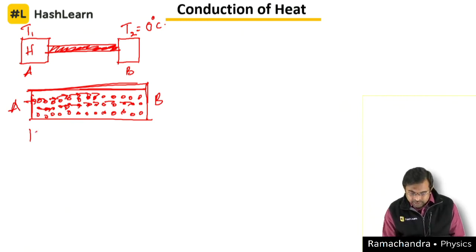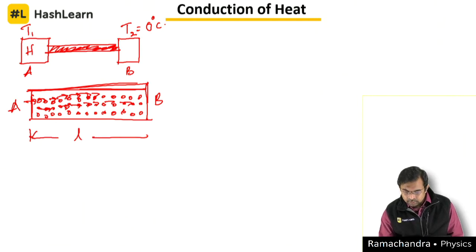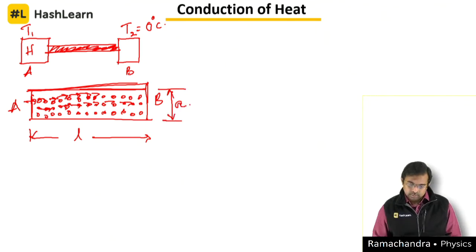Let the length of this rod be L and the area of this rod be, let us say, small a.